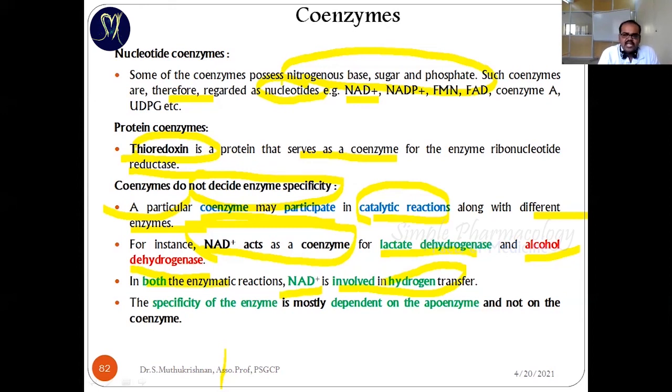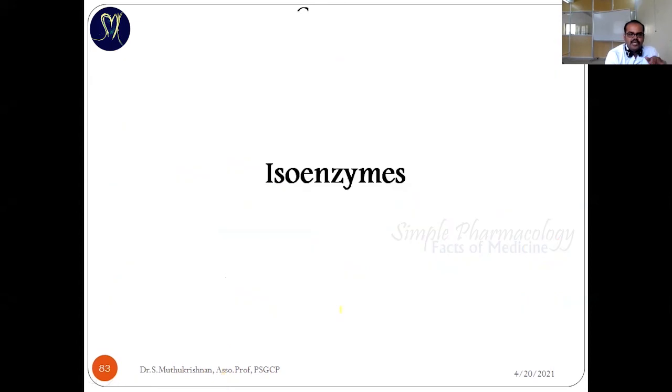Apart from that, it doesn't have any role in the enzyme's actions. The specificity of the enzyme mostly depends upon the apoenzyme. The apoenzyme is the pure enzyme without the coenzyme, and it is responsible for the enzyme specificity, not your coenzymes.